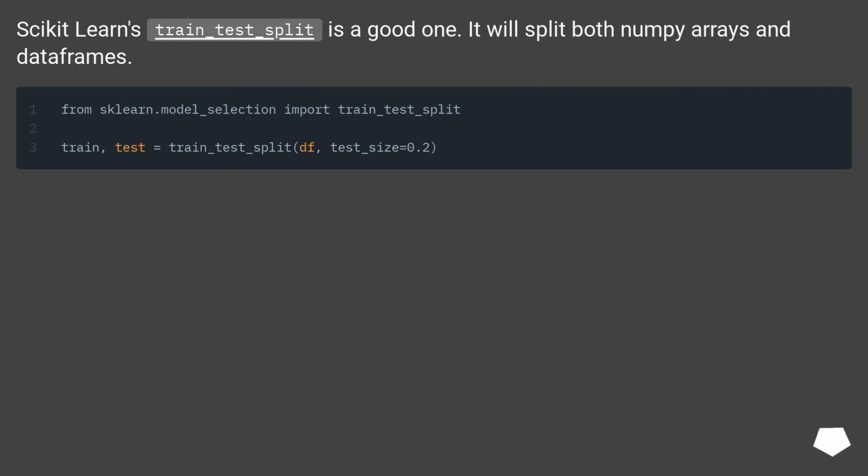Scikit-learn's train_test_split is a good one. It will split both NumPy arrays and data frames.